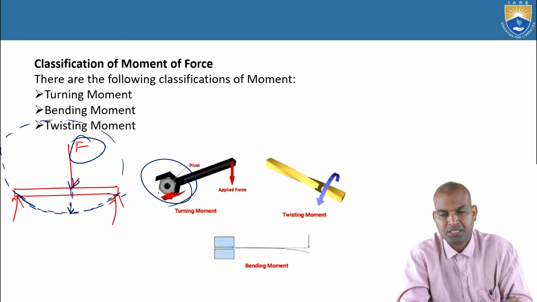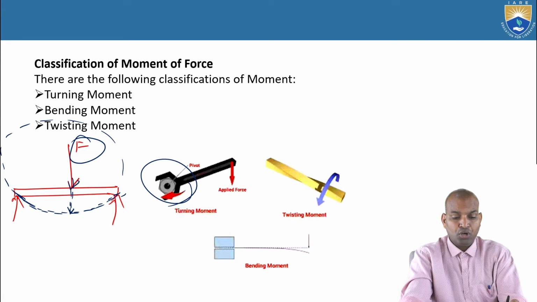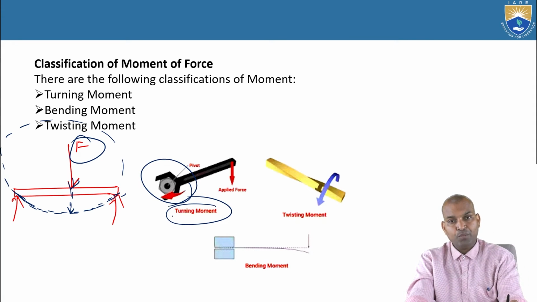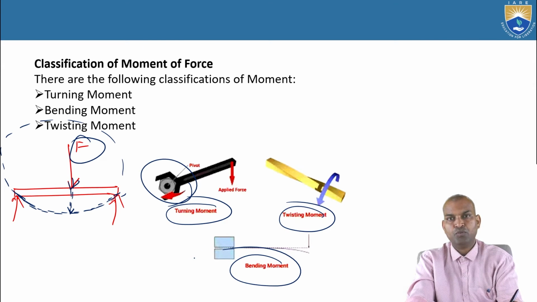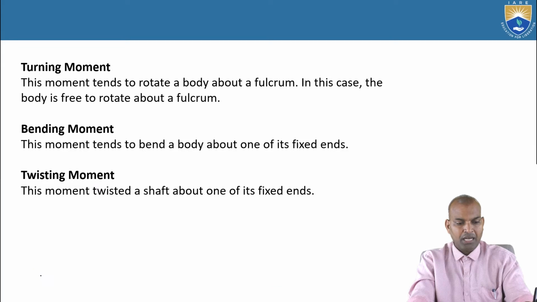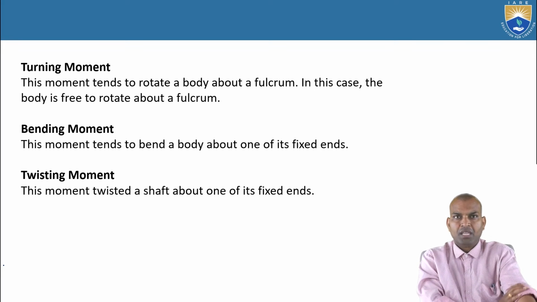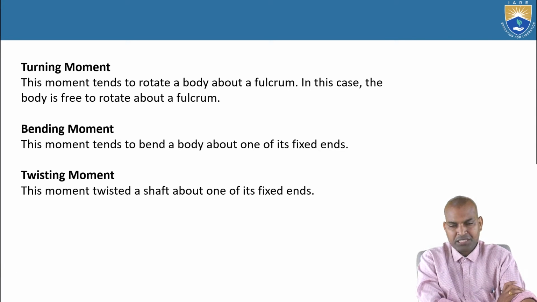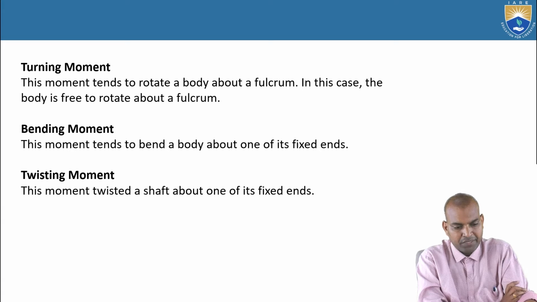It is also rotary motion. So this rotary motion causes turning movement. Another one is twisting movement, and the third one is bending movement. Bending movement, turning movement, and twisting movement. These are the three types of movements. Now this turning movement we have seen pictorially, but what is the definition?